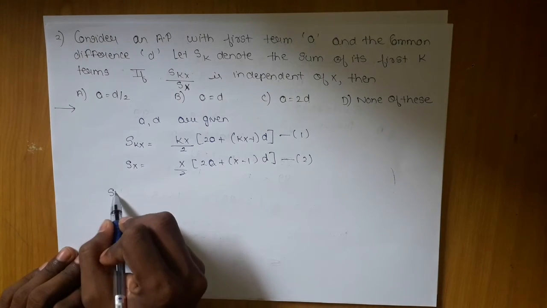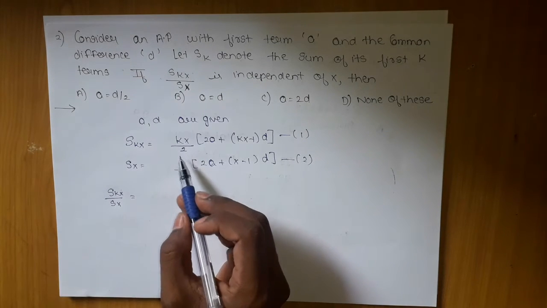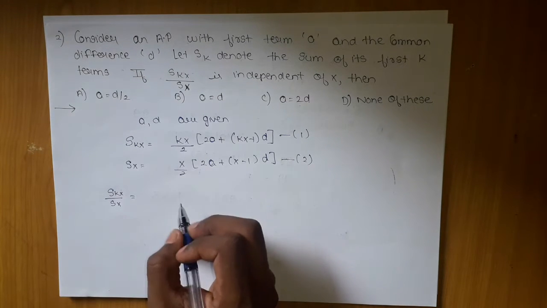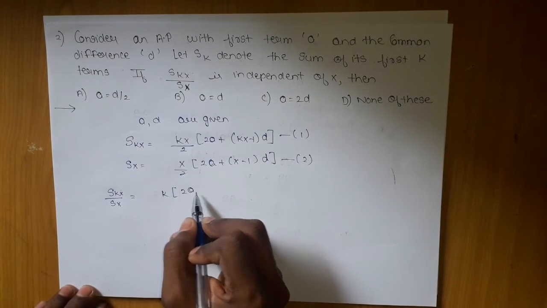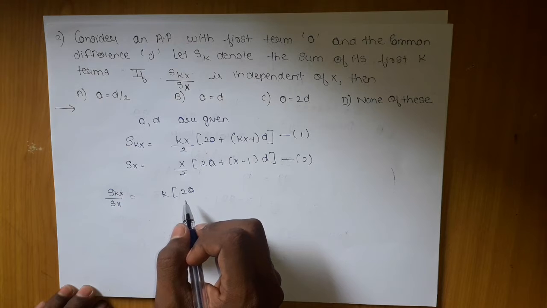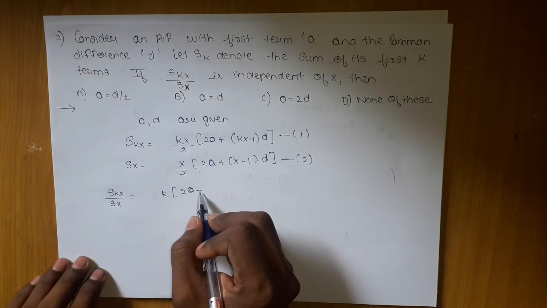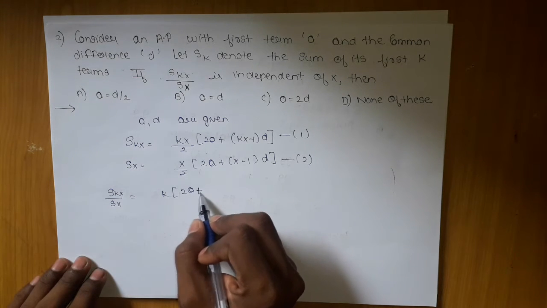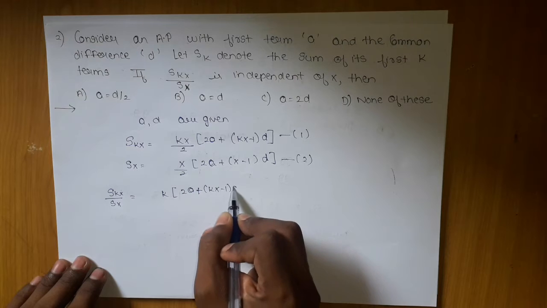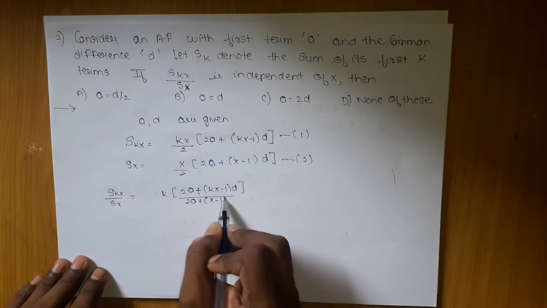Now what I need to find? Skx upon Sx, which you can automatically understand, this will cancel out. I will be left with k times 2A plus kx minus 1 into D upon 2A plus x minus 1 into D.